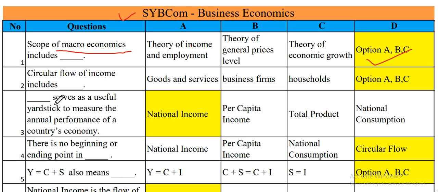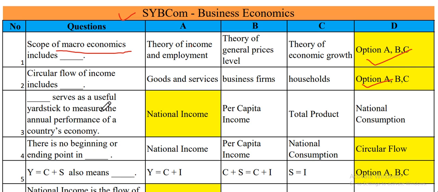Next one, the circular flow of income includes. It includes goods and services, it includes business firms, it includes households. That's why it includes all of this, because the circular flow is going to show you how the income is circulated in the economy. So that's why it includes all of this, that is goods and services, business firms and households.